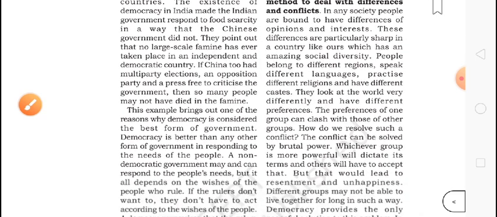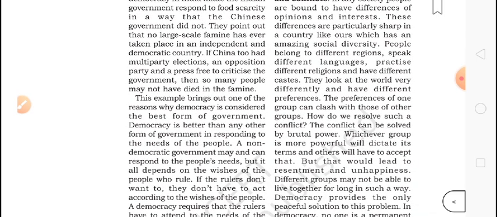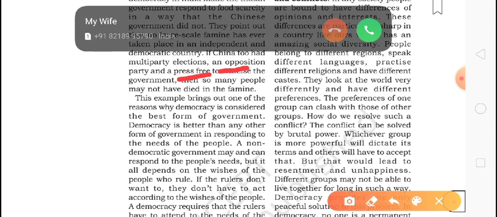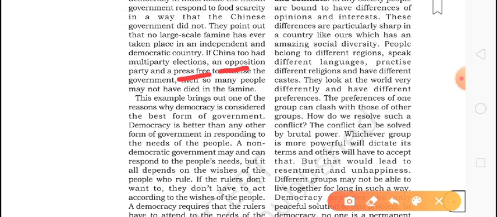But the Chinese government did not. The Chinese government didn't have to answer to anyone. So we can say, if the government is not providing food in a country, then the opposition party and the free press, meaning the news channels or news reporters, have the same opportunity to raise the question against the government. But in China, there was no opposition party and no free press, so they didn't have to face this problem.